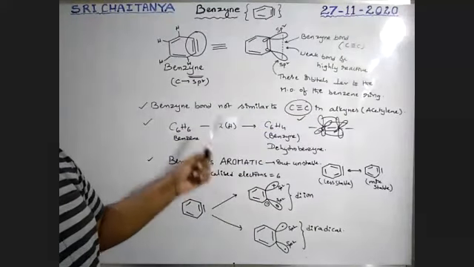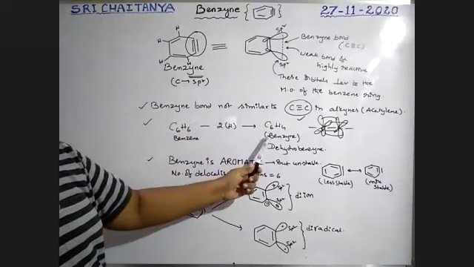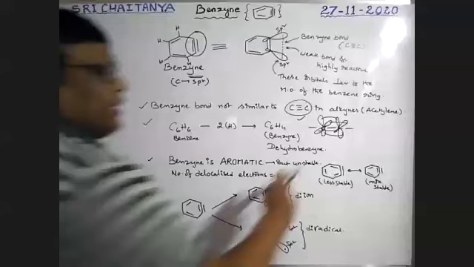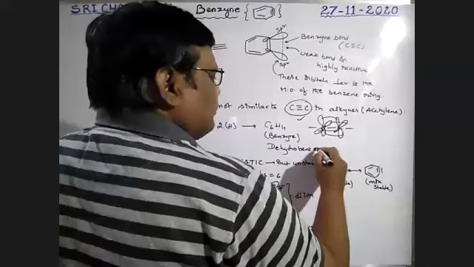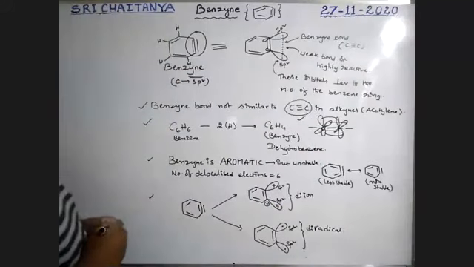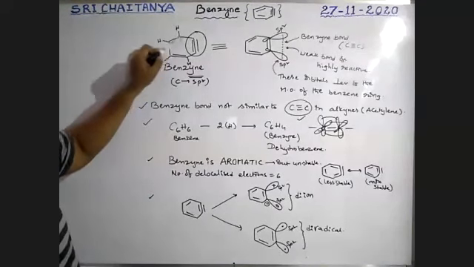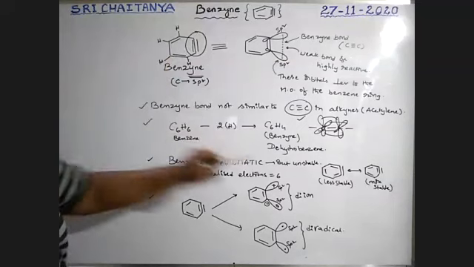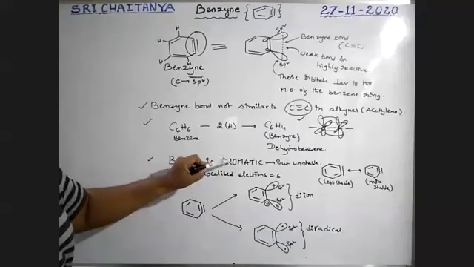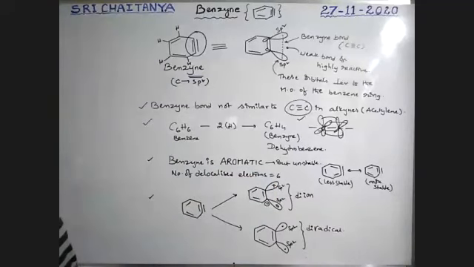So benzyne is nothing but benzene with two hydrogens less. That is commonly called dehydrobenzene. So it is dehydrobenzene, not benzene. Okay, boys, this pi bond is in a delocalized situation, so six delocalized electrons are there. So it is aromatic in nature. Even though it is aromatic in nature, because this bond is very, very weak, it is highly unstable. Benzyne is highly unstable.